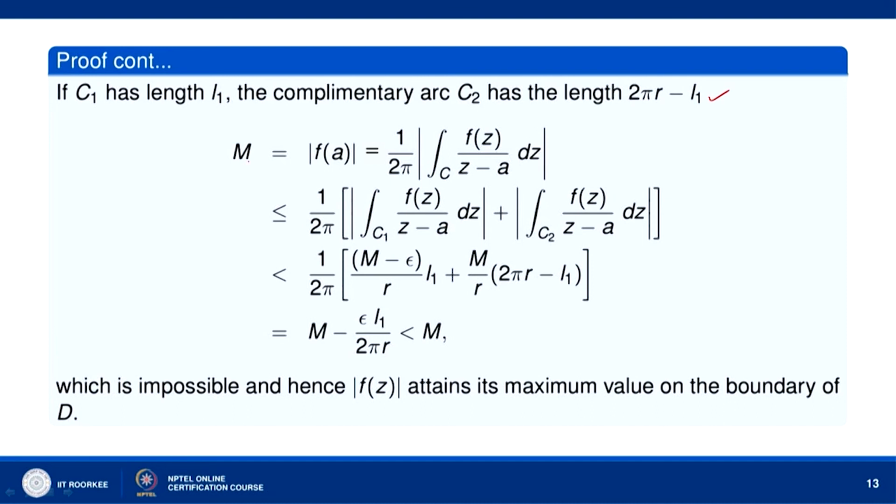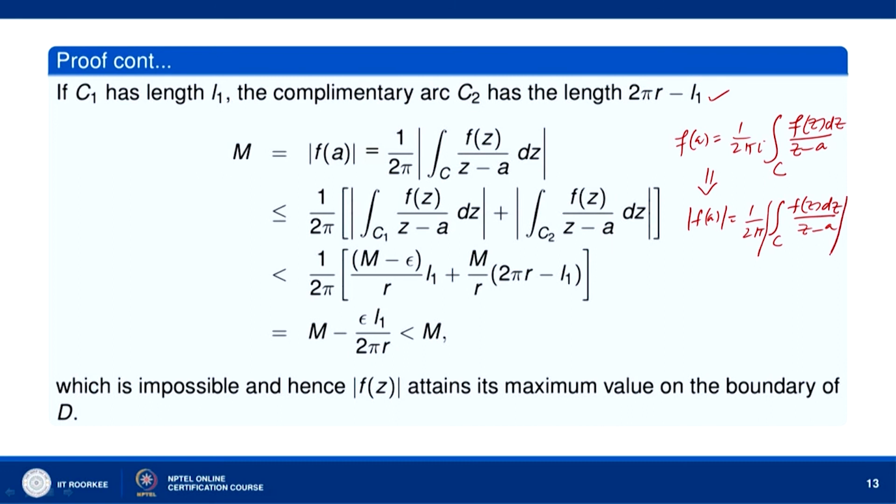So, M is equal to mod of f(a), where f(a) is given by the Cauchy integral formula, 1 over 2 pi i times the integral over C of f(z) over z minus a dz. So, mod of f(a) is less than or equal to 1 over 2 pi times the integral over C of mod of f(z) dz divided by mod of z minus a.